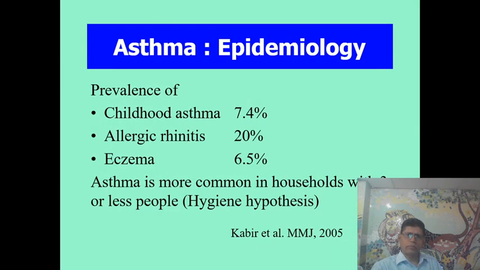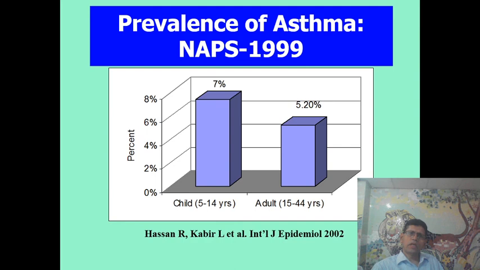Now, asthma epidemiology. The prevalence of asthma in children is 7.4%, allergic rhinitis 20%, and eczema 6.5%. Asthma is more common in households where the number of people is 3 or less. We did the first National Asthma Prevalence Study in 1999, and I found that the prevalence of asthma in adults is 5.2%, and in children it is 7.4%.